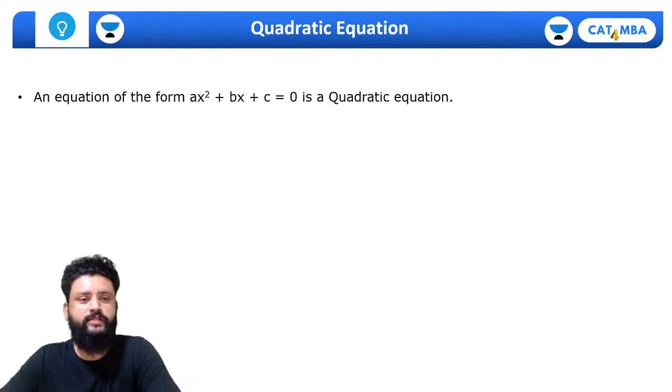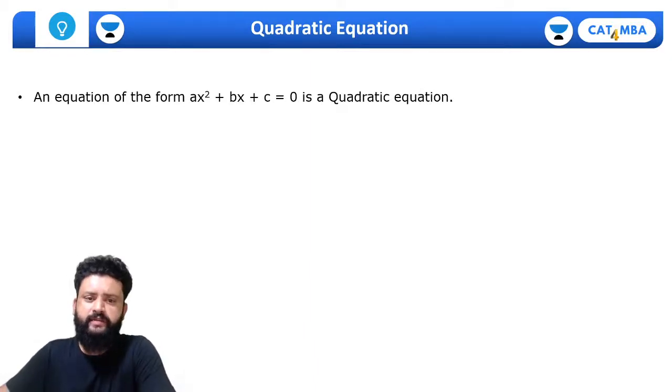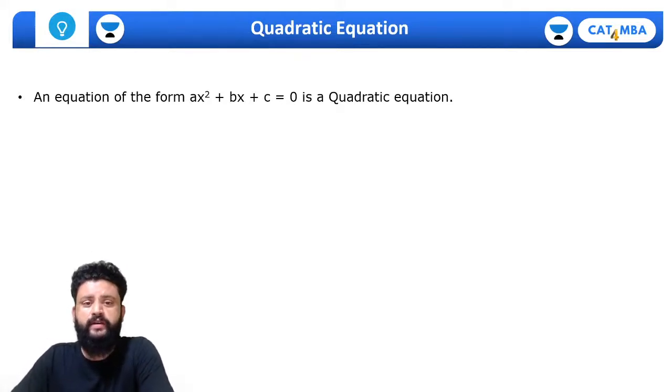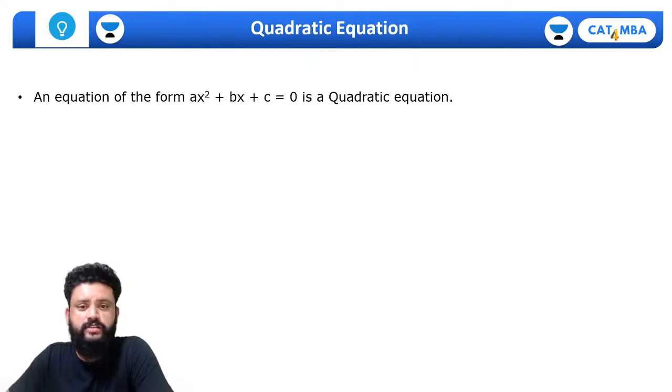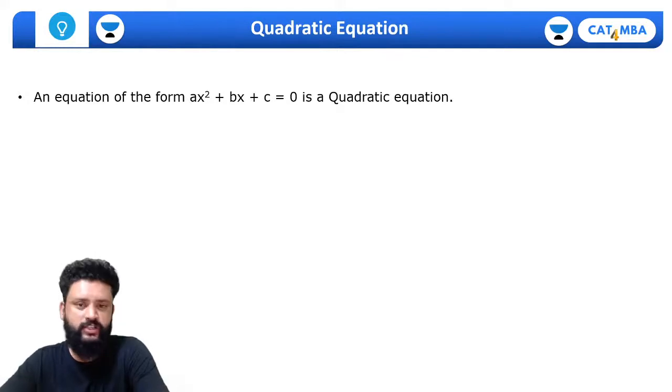So this is the single variable equation, where x is the variable, and a, b, c are the constants. Coefficient of x square is a, x coefficient is b, and c is the constant. So the general form of the quadratic equation is, of course, ax square plus bx plus c is equal to 0. In the last session we discussed what is expression, what is equation. Hopefully you remember that.